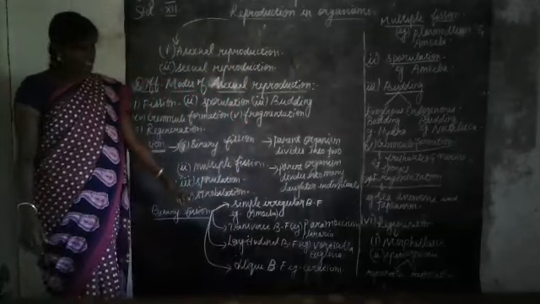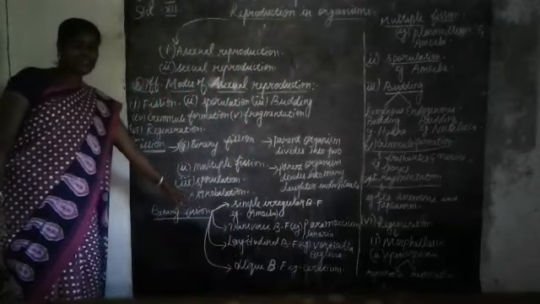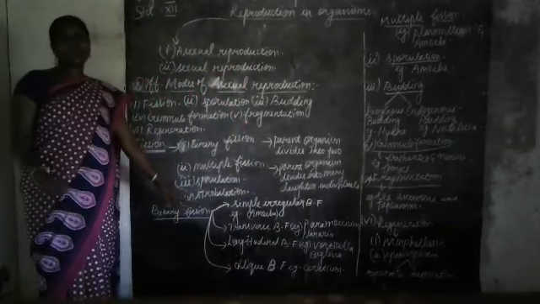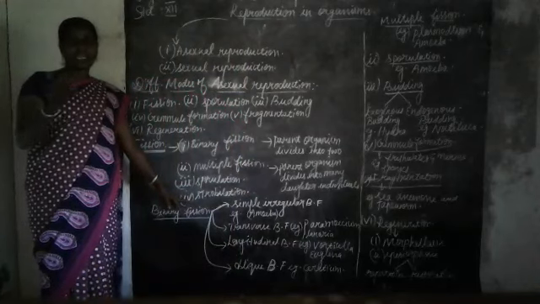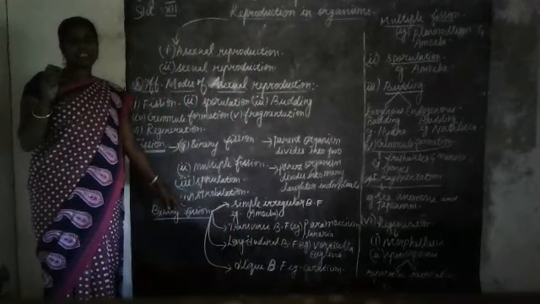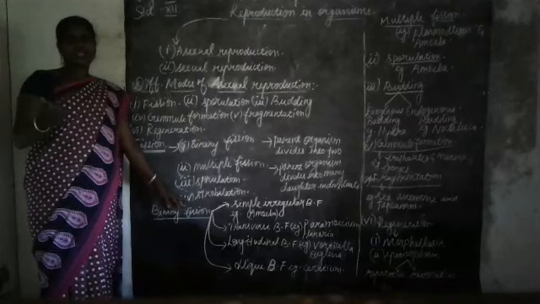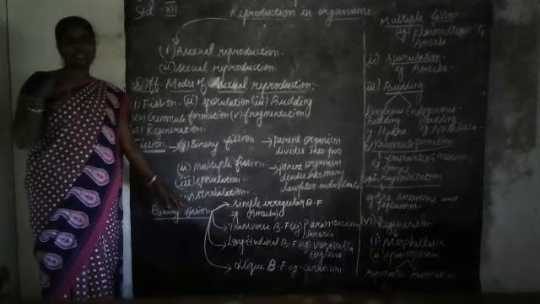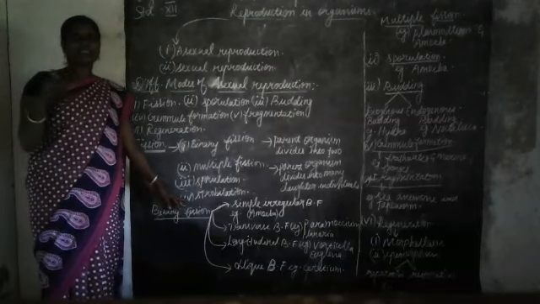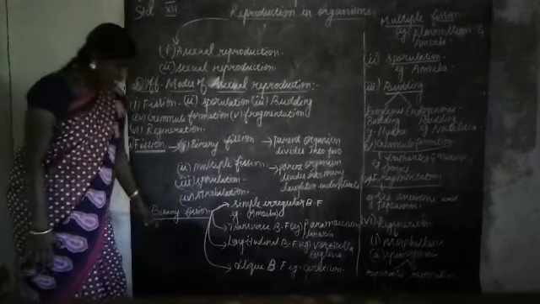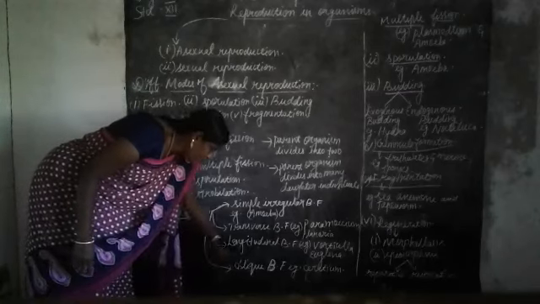In longitudinal binary fission, usually only one daughter individual retains the flagellum, and the other daughter individual forms a new flagellum using its basal granule.